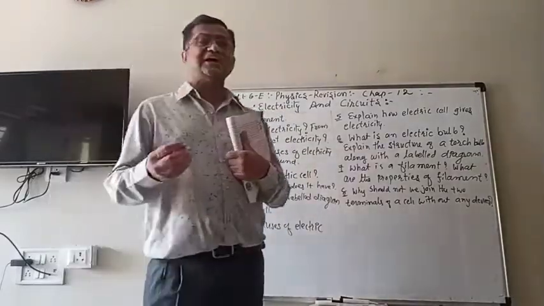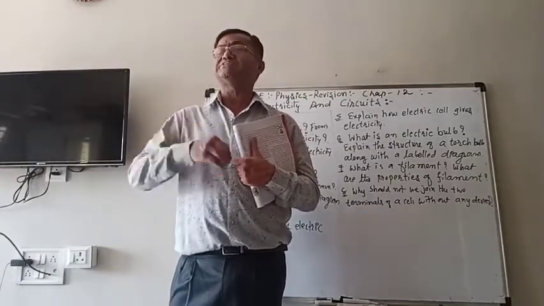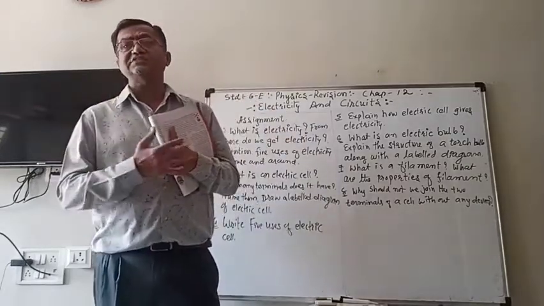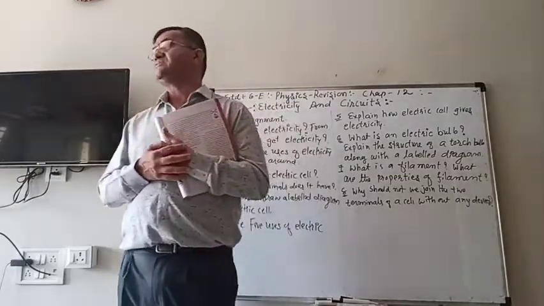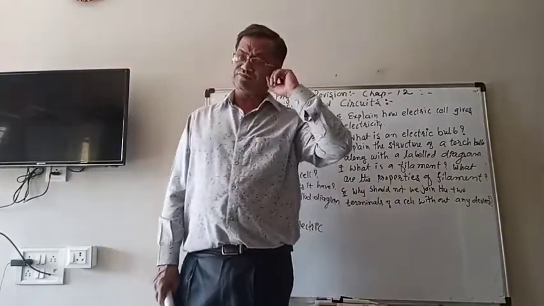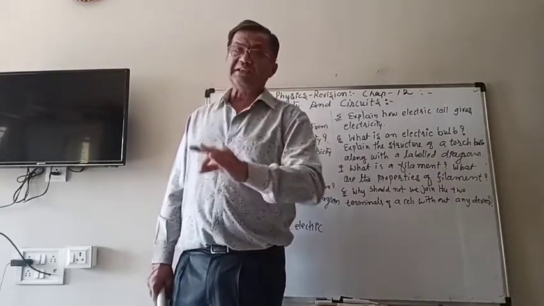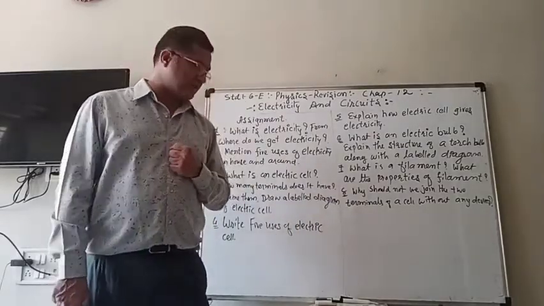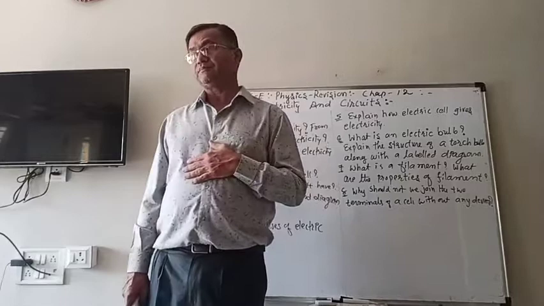So an electric cell is a device which converts the chemical inside, the chemical inside is used, and it converts into electrical energy when it is joined in the circuit. So an electric cell is a device which converts chemical energy into electrical energy. I hope everybody is familiar with the dry cell, or simply an electric cell.